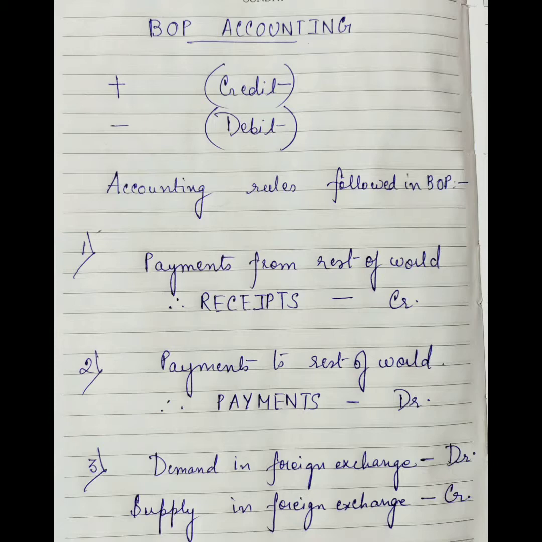Simple accounting rules that are followed in BOP are: all transactions that lead to a payment from the rest of the world to our country are to be recorded as credit. All transactions that result in payments from our country to the rest of the world are called debits. And the transactions which lead to an increase in demand for foreign exchange are debit entries, and the transactions which result in an increase in the supply of foreign exchange are credit entries.